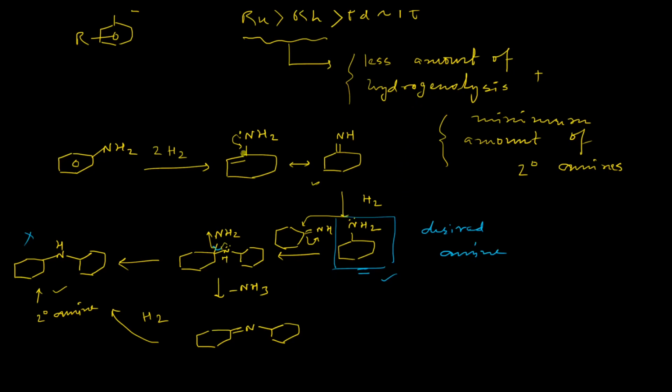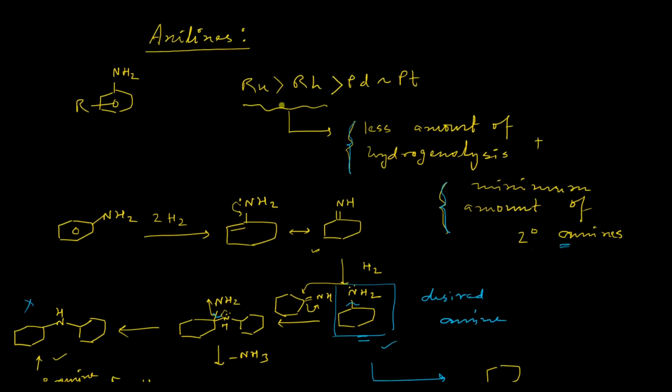As well as during hydrogenation, this carbon-nitrogen bond cleavage may also take place and this will give you cyclohexane. So this type of product we also don't want. This will be formed when hydrogenolysis is in action. So any catalyst which will reduce the amount of hydrogenolyzed product as well as the amount of coupled product which leads to the formation of 2-degree amines, those catalysts will be our choice.